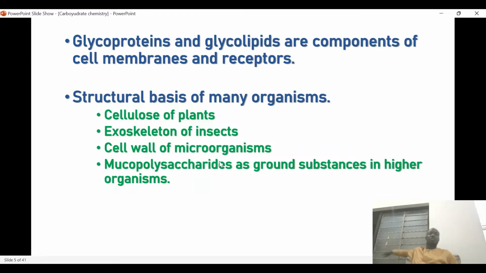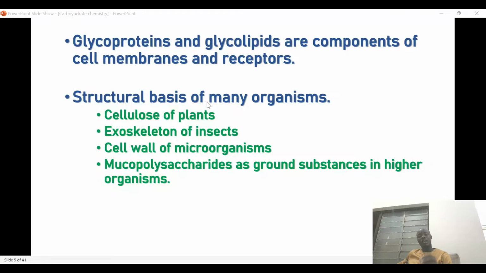Another function of carbohydrates is in glycoproteins and glycolipids, which are components of the cell membrane and receptors. Remember, in the cell membrane there are biomolecules that are usually found, which can be carbohydrates, proteins, lipids, glycolipids, and glycoproteins. When you say glycoproteins, it means a combination of sugar and protein. That is why it's called glyco. The word glyco stands for sugar.